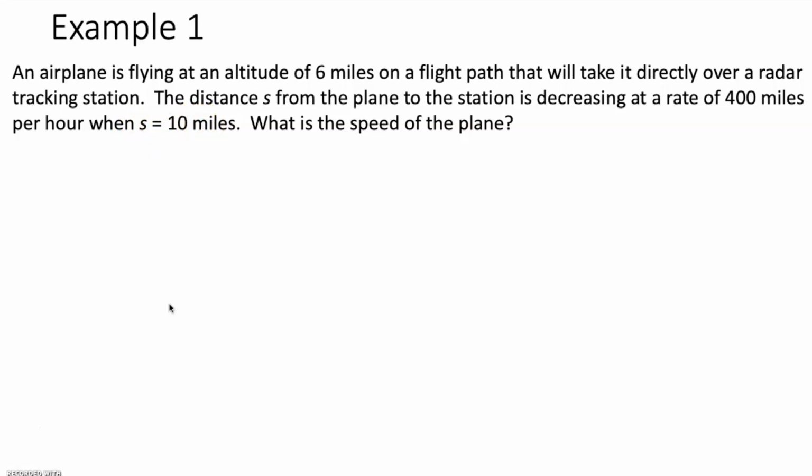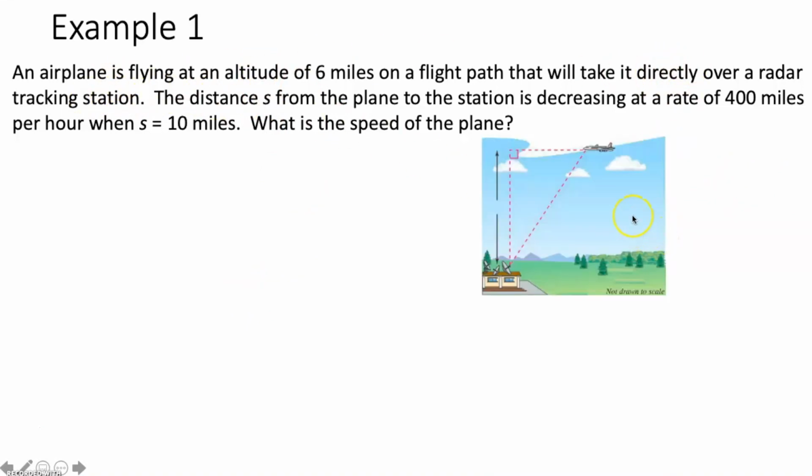So first step in a related rates problem is to make a sketch. And in this sketch, we are going to label all constant measures with a number and all changing measures with a variable. So we have a plane flying at a specific altitude directly over a radar tracking station. So it's going to look something like this. Notice, for this specific moment in time, the altitude of the plane is not going to change. Yeah, eventually it's going to land. But as it flies over the radar tracking station, that altitude is going to remain constant.